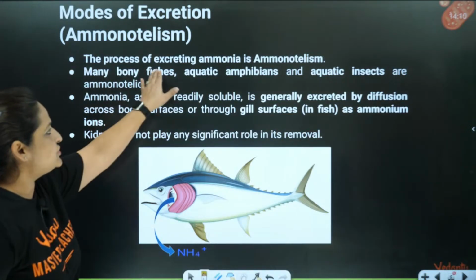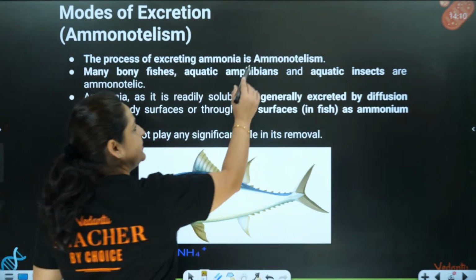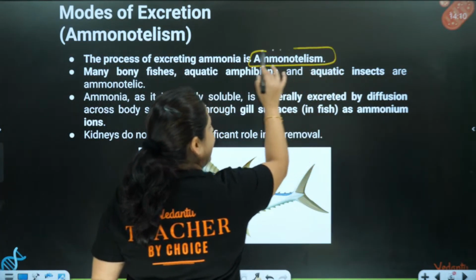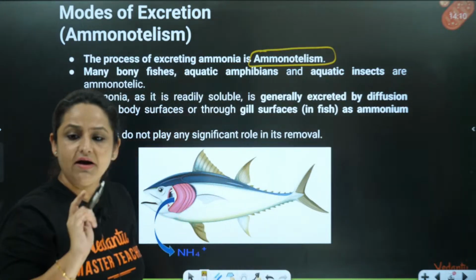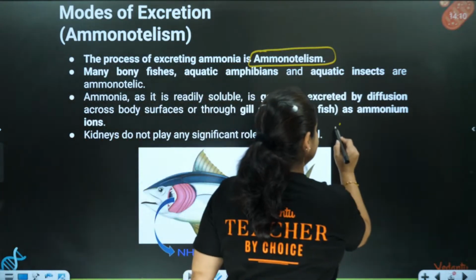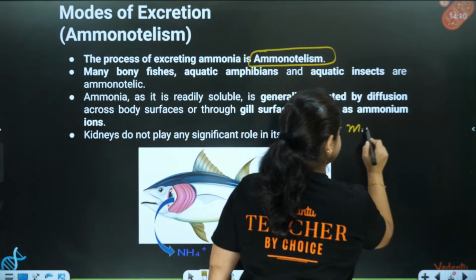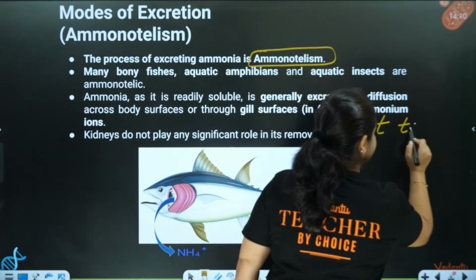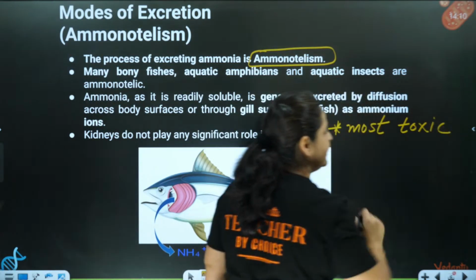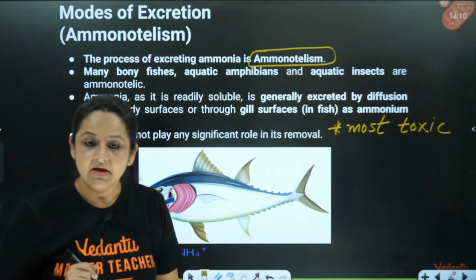Now see, the process of excreting out ammonia, as I told you, is called ammonotelism. I told you just now that ammonia is the most toxic form. So please note this thing. It is the most toxic out of the 3, out of ammonia, urea and uric acid.